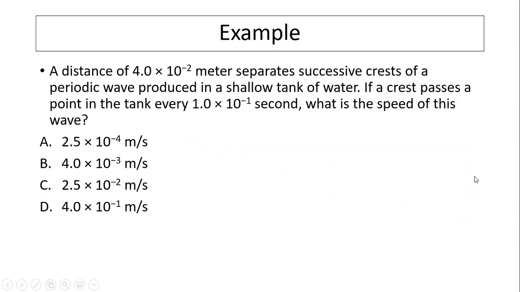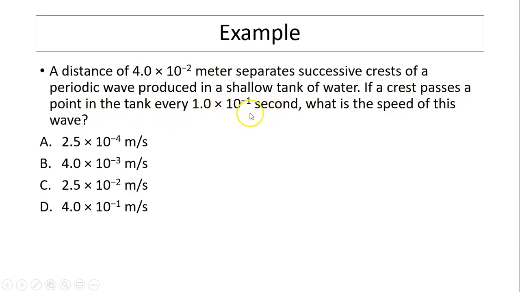Another one. A distance of 4.0 times 10 to the negative 2 meters separates successive crests of a periodic wave produced in a shallow tank of water. What this distance really tells you is the wavelength. Its crest passes a point in the tank every 0.1 seconds.